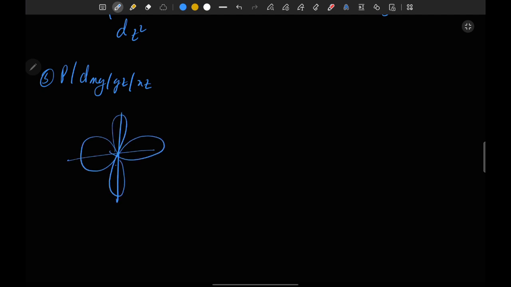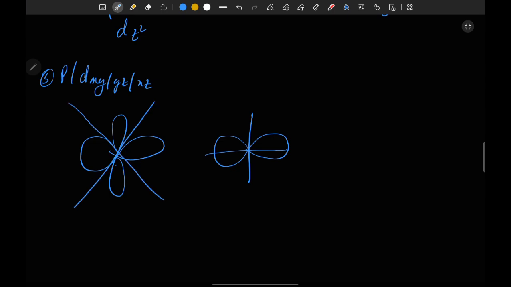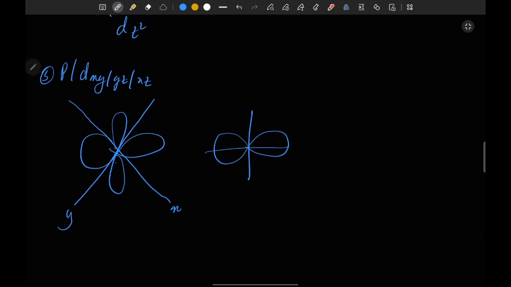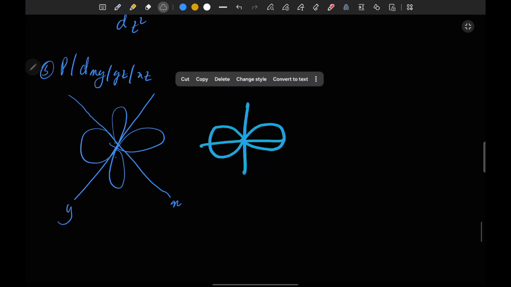Okay, now we have a p orbital, which is in this direction. So if this is x and this is y, now if these loops interact, it will look like that.